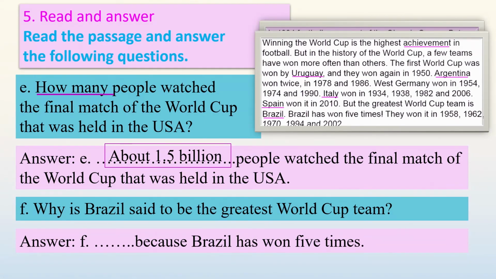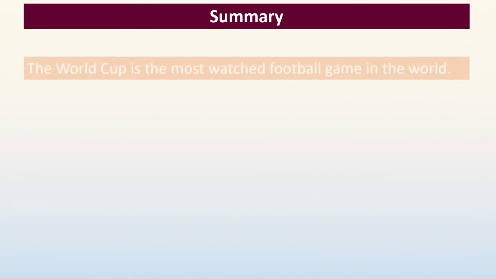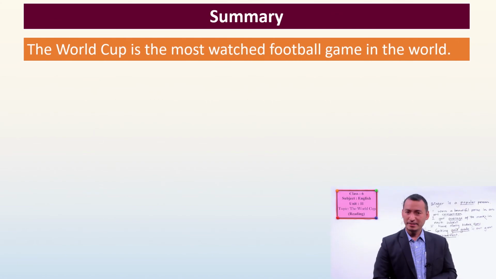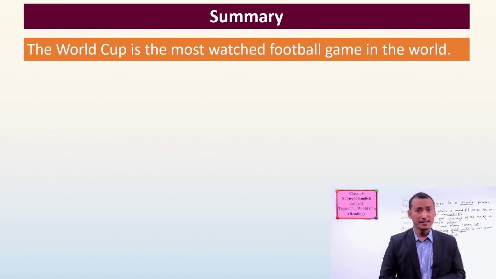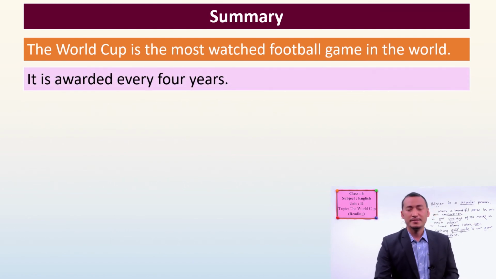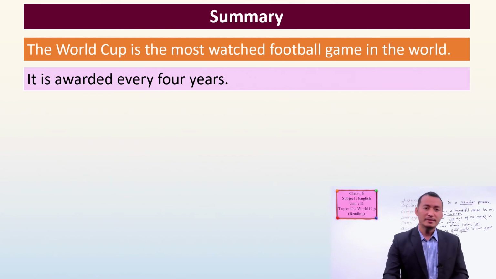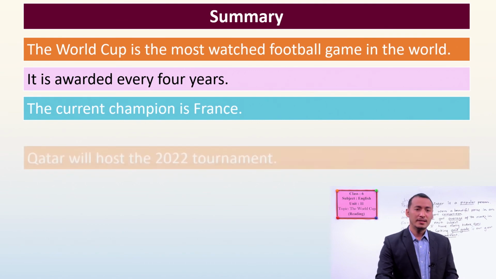All right, students, now we have got almost all the answers. Now we have the summary or the conclusion, what we learned in this lesson today. The World Cup is the most watched football game in the world, and it is held every 4 years. After the 4 years, again there is another World Cup, and the current champion is France.